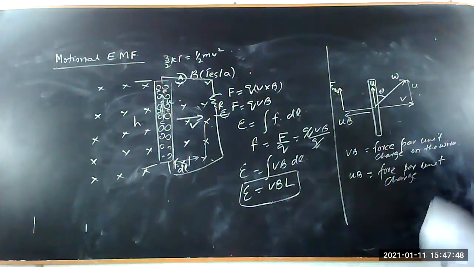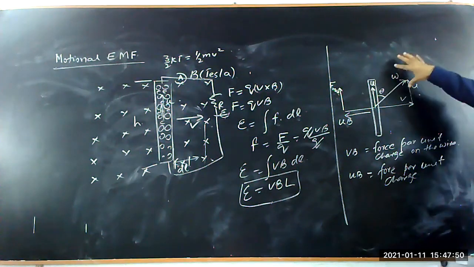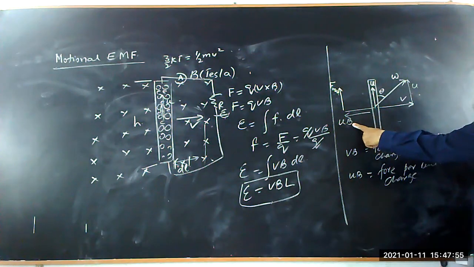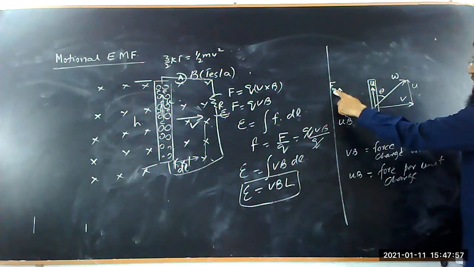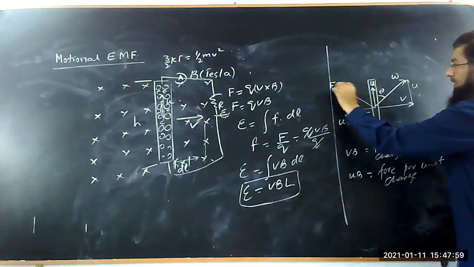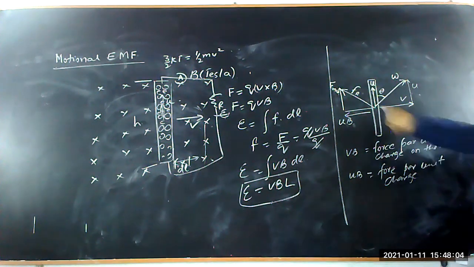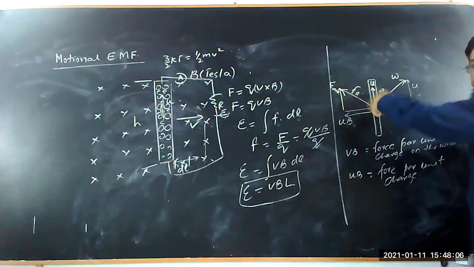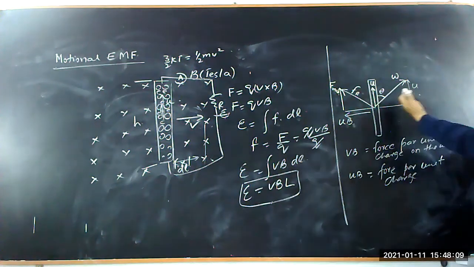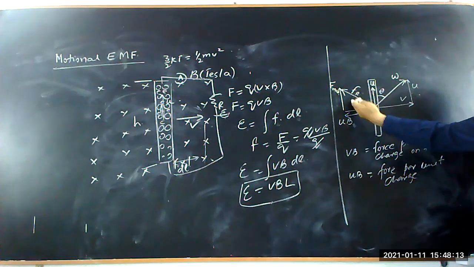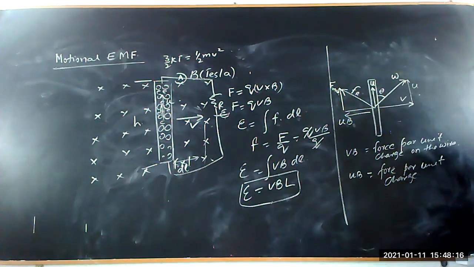This is the triangle in terms of their velocities, and this side is the force on the charge, this is the force on the wire, and this is called the resultant force, Fr. So this side is the vector addition of the resultant velocity, and this side is the vector addition of the resultant forces. Again we may convert it into the resultant displacement.